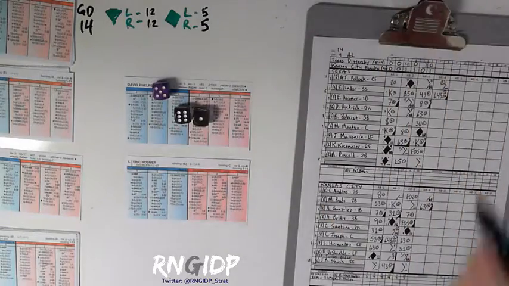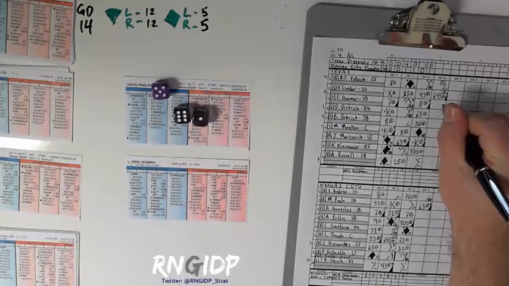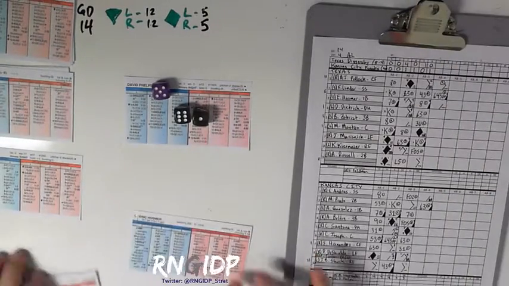And Eric Hosmer hits one right back past David Phelps and leads off the top of the 7th with a single.